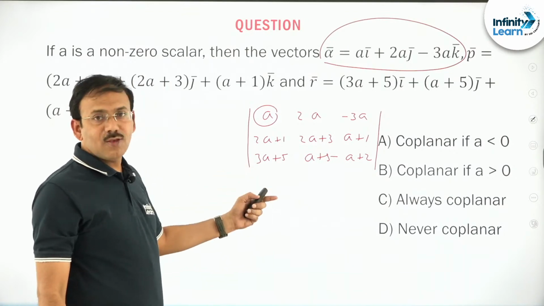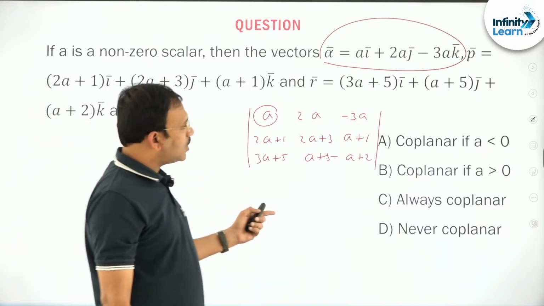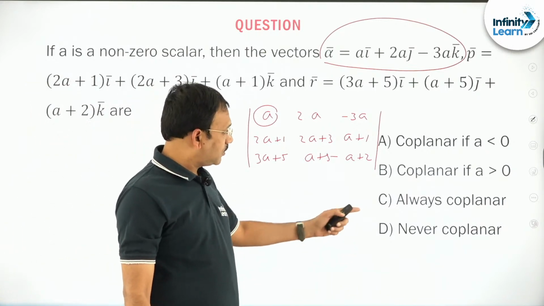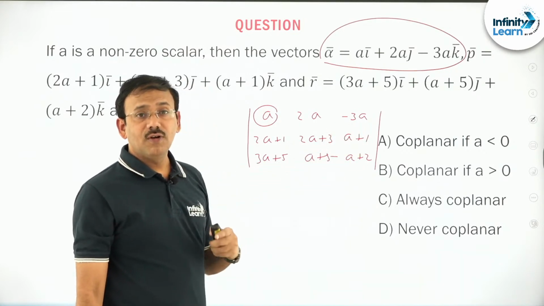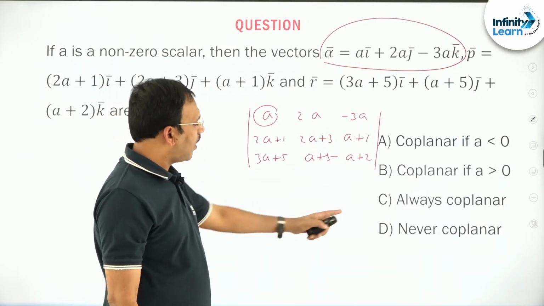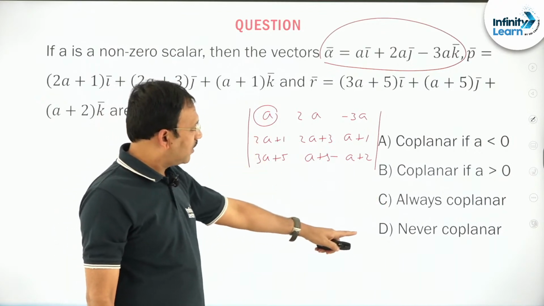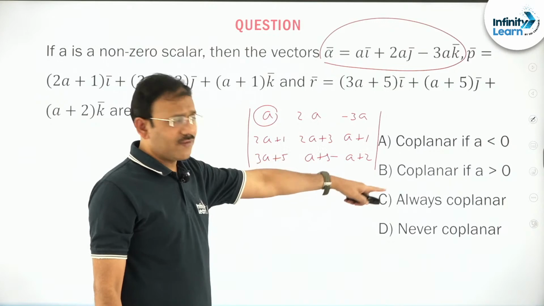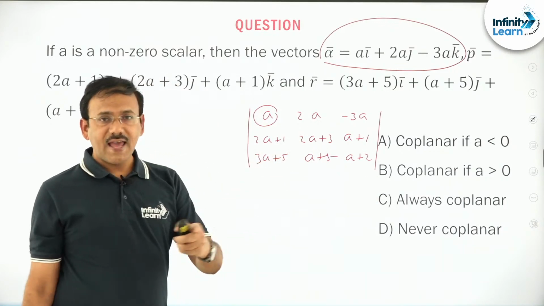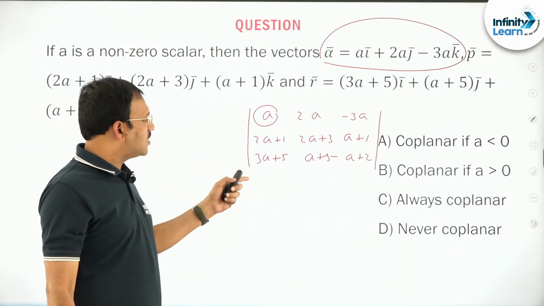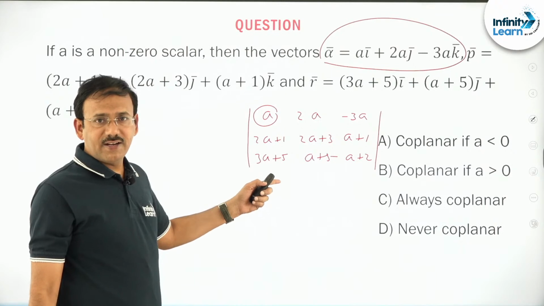So that a, you observe, if that is not equal to 0... Suppose it is equal to 0 irrespective of a, then always coplanar. If it is an expression which is never 0, then never coplanar. Otherwise you can comment based on the determinant. Will you handle this determinant, friends? Will you handle this? It is a kind of determinant.